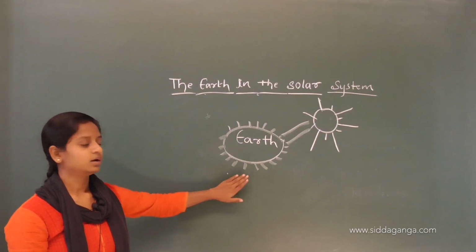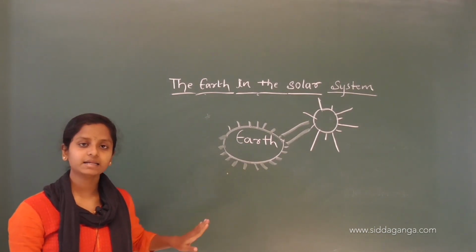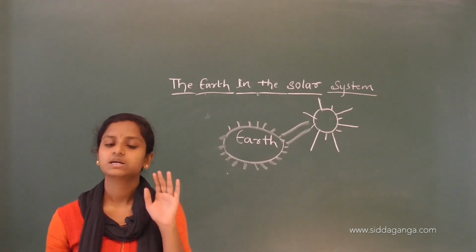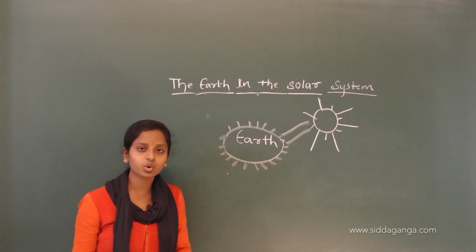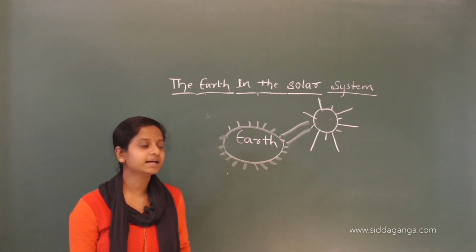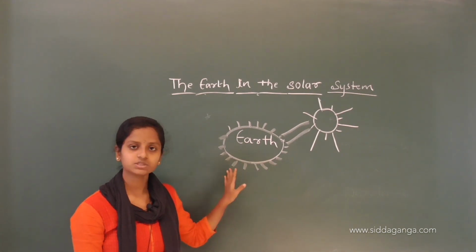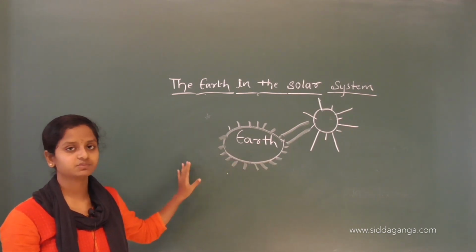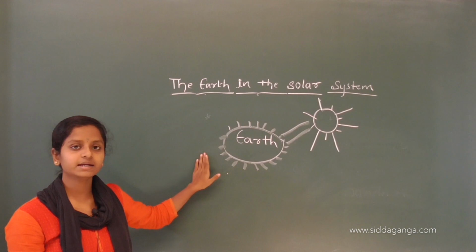If we see from a longer distance, we can see that our earth is shining like a moon. So our earth is a planet. Planet means celestial bodies which don't have their own heat and light.